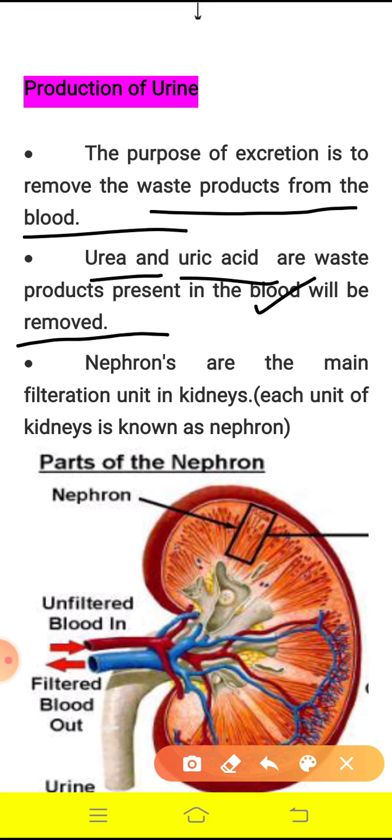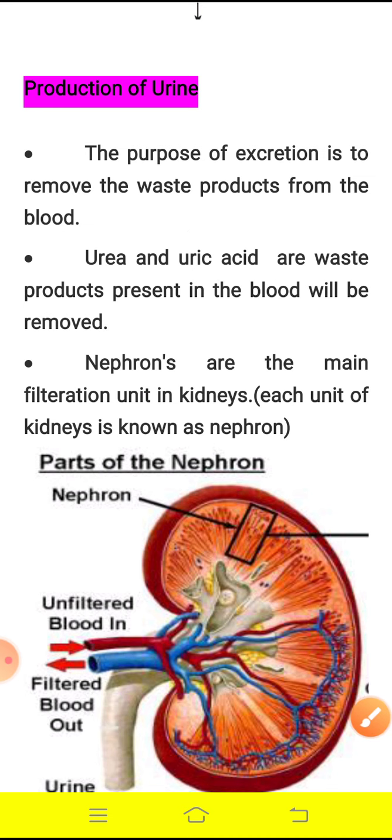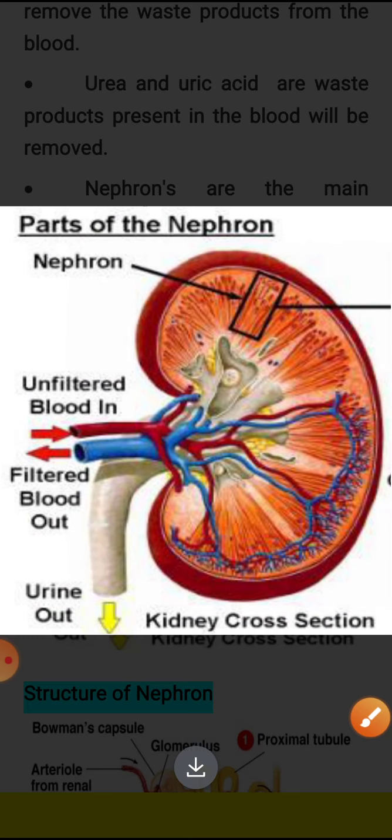Fine. And for the excretion, the filtration happens in the kidneys. The kidneys are the organs which help to remove the waste products from the blood. I repeat, the kidneys are the organs which help to remove the waste products from the blood.